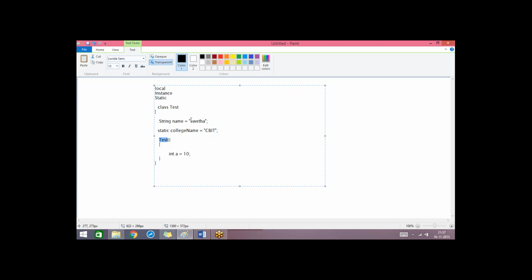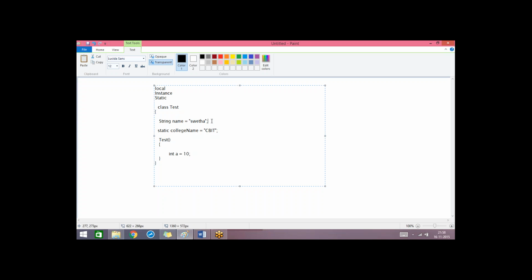In Java we have two different blocks, the instance block and the static block, but just forget about the term block for now; we'll discuss that later. We use only these two terms, constructor and method. If any variable is defined inside a constructor or inside a method, it will be a local variable.